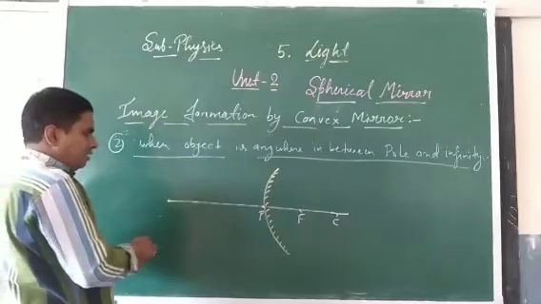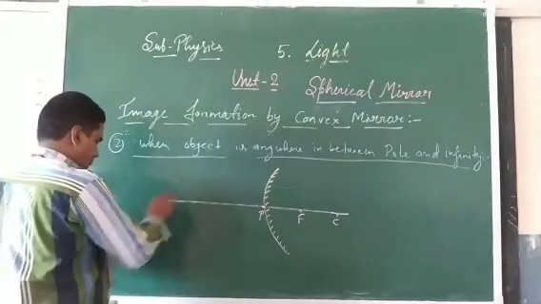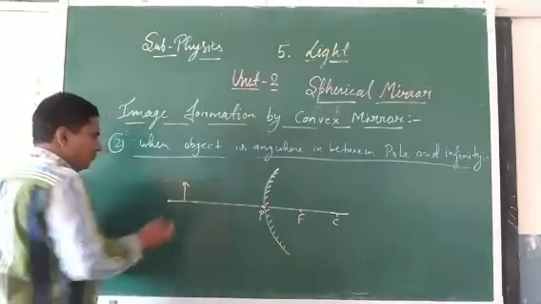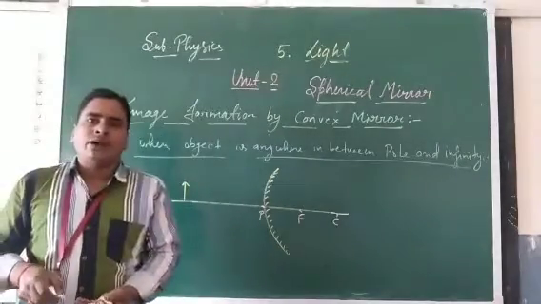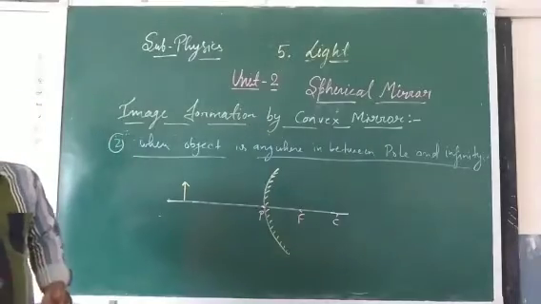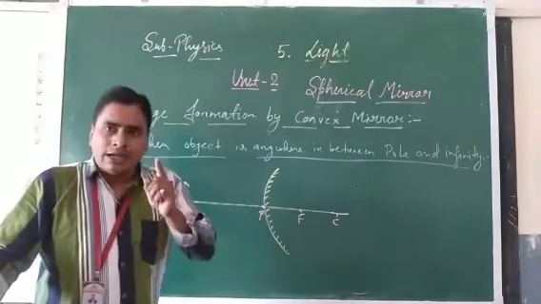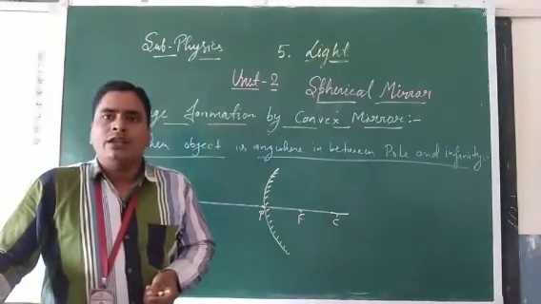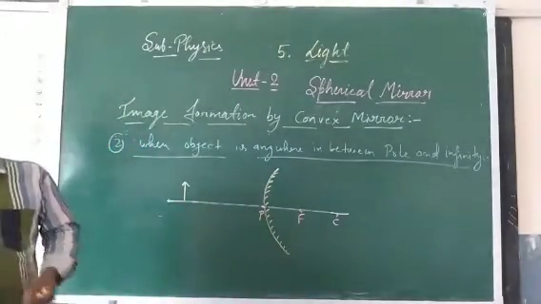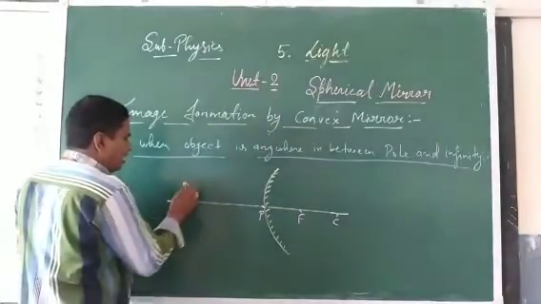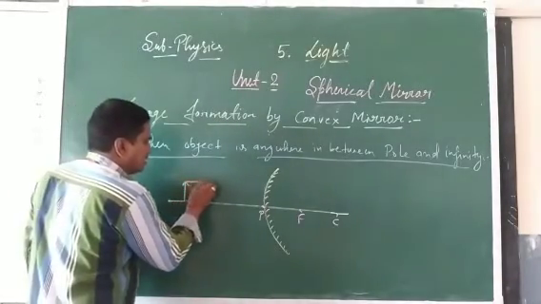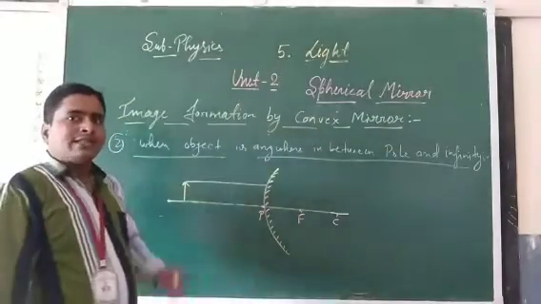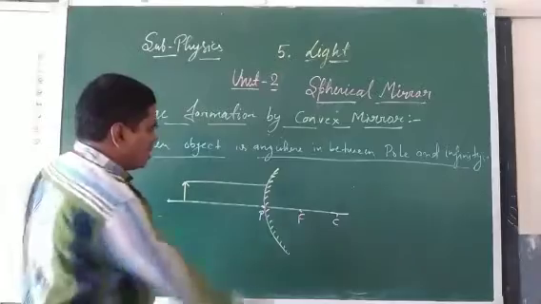Where will the image form? We know that at least two rays are required to form an image of an object. The first ray we take parallel to the principal axis. After reflection it will diverge and seem to meet at the focus.